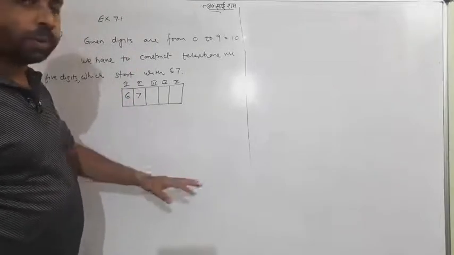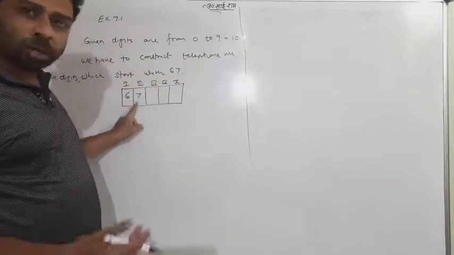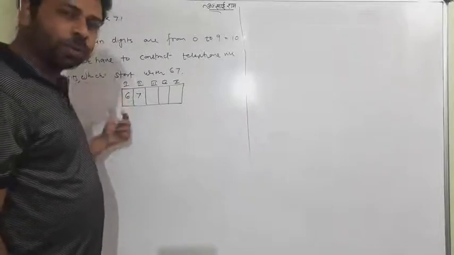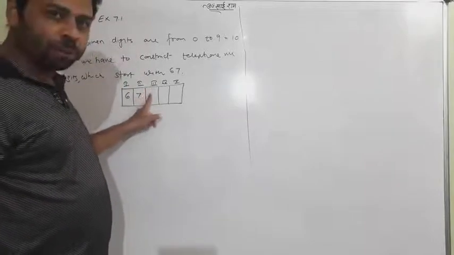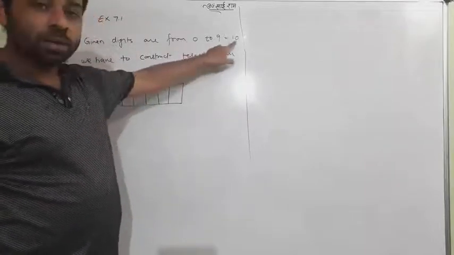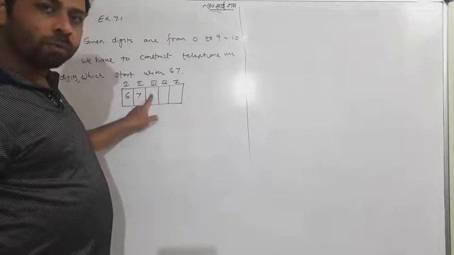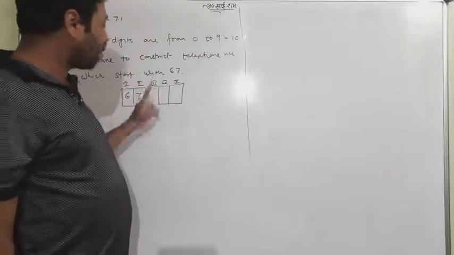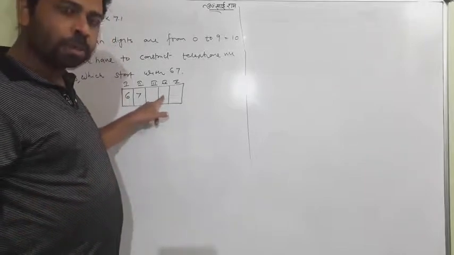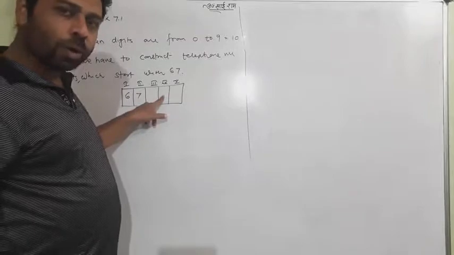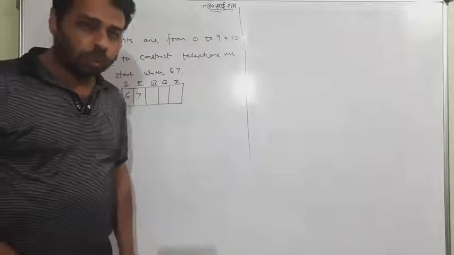So a very simple thing, we have a total of 10 digits from 0 to 9. 6 and 7 have already occupied the very first 2 places. So this box now will be filled. Definitely we have the remaining 8 digits except 6 and 7. So this box will be filled from these 8 digits in 8 ways. Now if 1 comes, 7 will be remaining. This box can be filled in 7 ways. When that is filled, 6 digits will be remaining. So this will be filled in 6 ways.